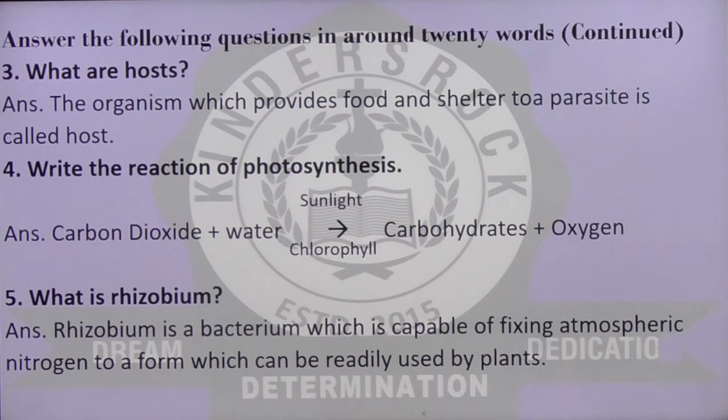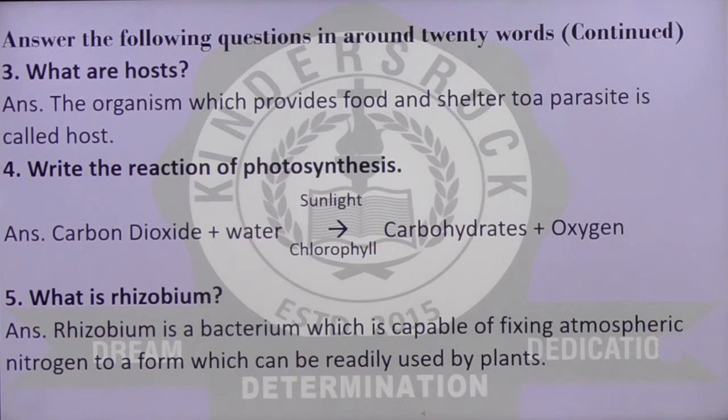What is rhizobium? Rhizobium is a bacterium which is capable of fixing atmospheric nitrogen to a form which can be readily used by plants. Remember that. There is no other way of fixing atmospheric nitrogen, which is so important for plants.